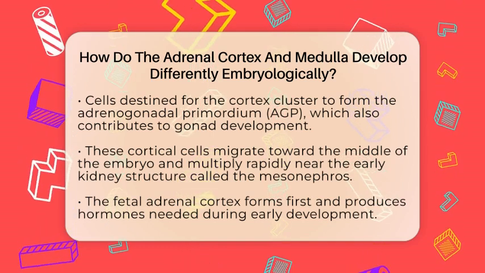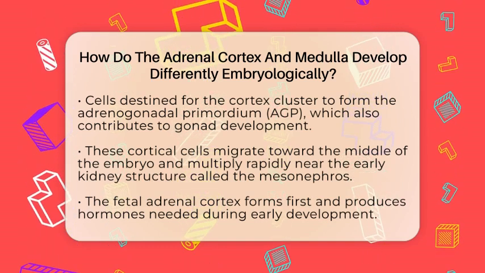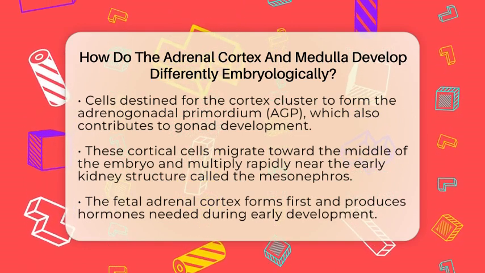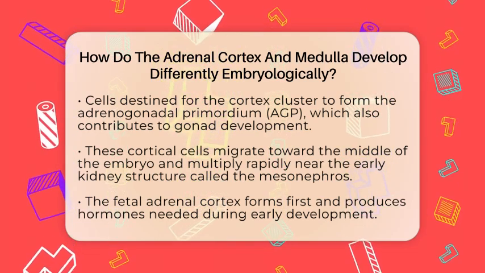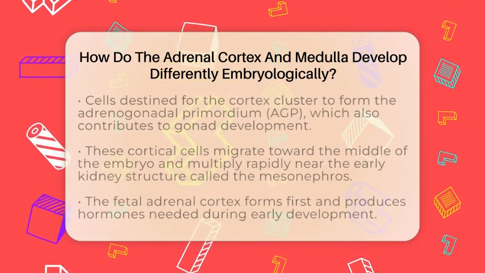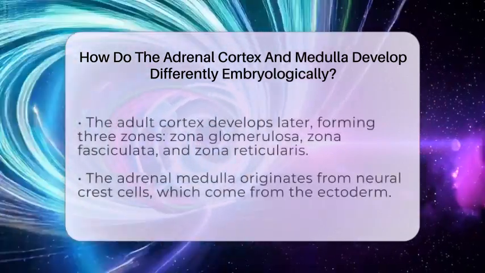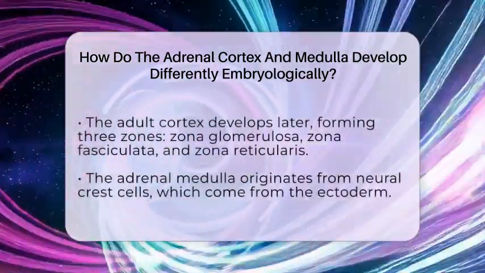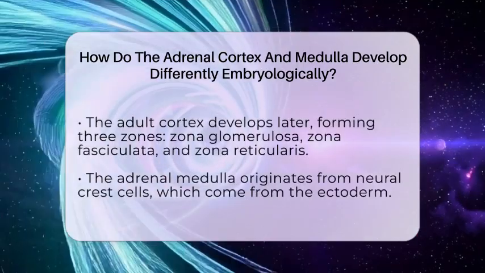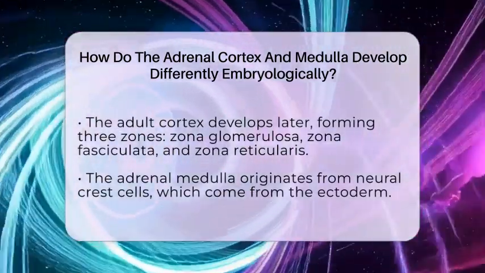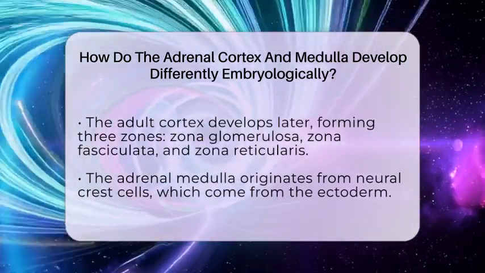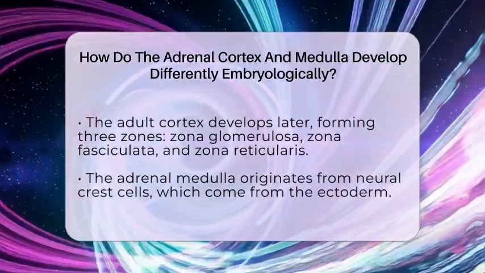At first, a fetal adrenal cortex forms, which produces hormones needed during early development. Later, this fetal cortex is replaced by the adult cortex, which develops into three zones: the zona glomerulosa, the zona fasciculata, and the zona reticularis. These zones are responsible for different hormone productions and become fully formed by birth.